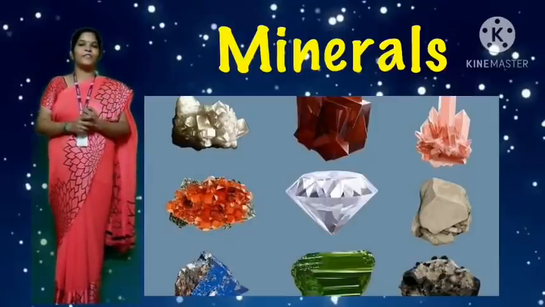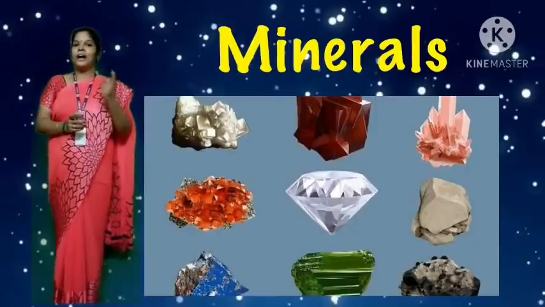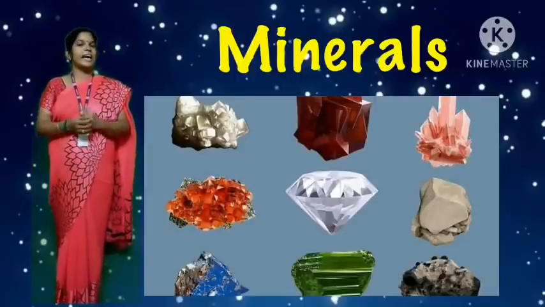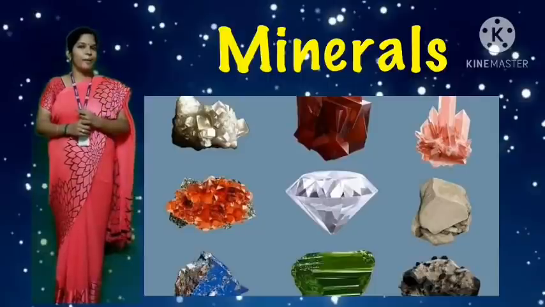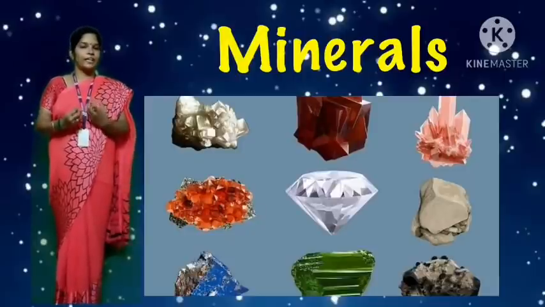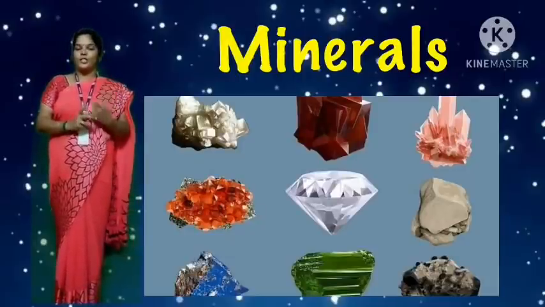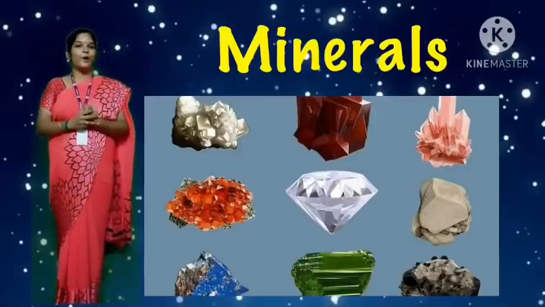Graphite, very good, which is used in pencil lead. Iron and copper are used in making utensils and other objects. Iron is particularly used to make nails. Coal is used in making fire, which is used for cooking purposes in villages. Also, we generate electricity from coal.